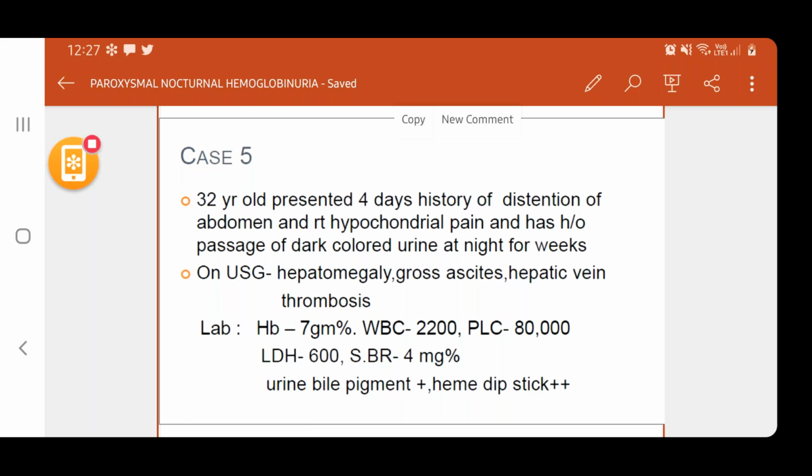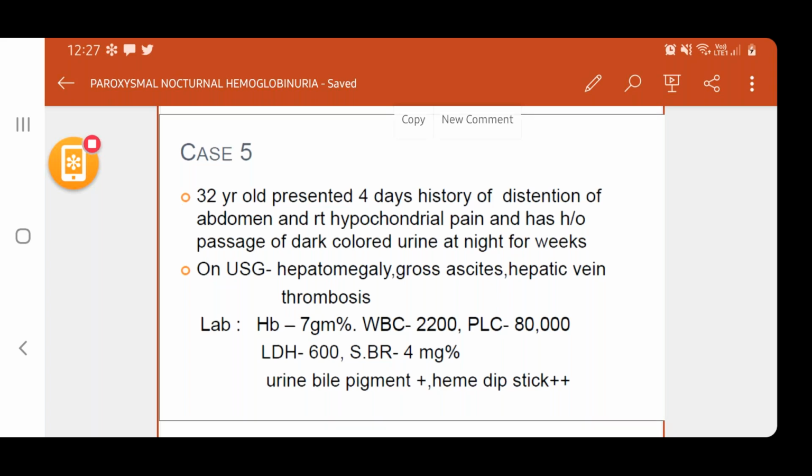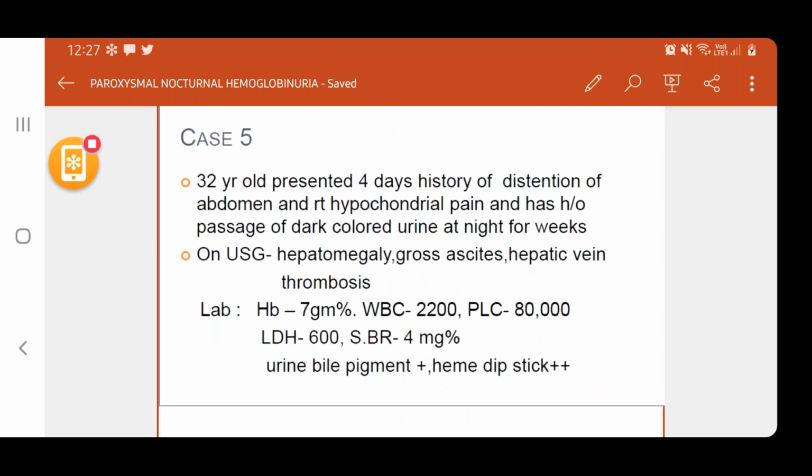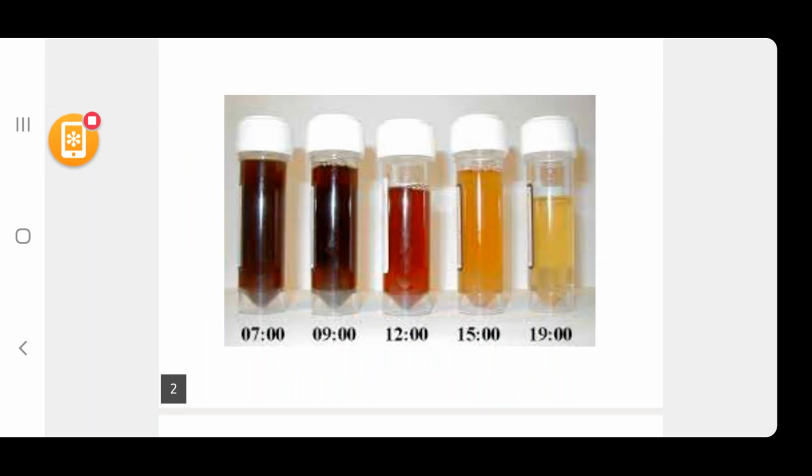A heme dip test is also present. These are the serial urine samples taken from the patient at different times of the day. 7 o'clock in the morning shows dark colored urine, whereas 7 o'clock in the evening shows normal colored urine.